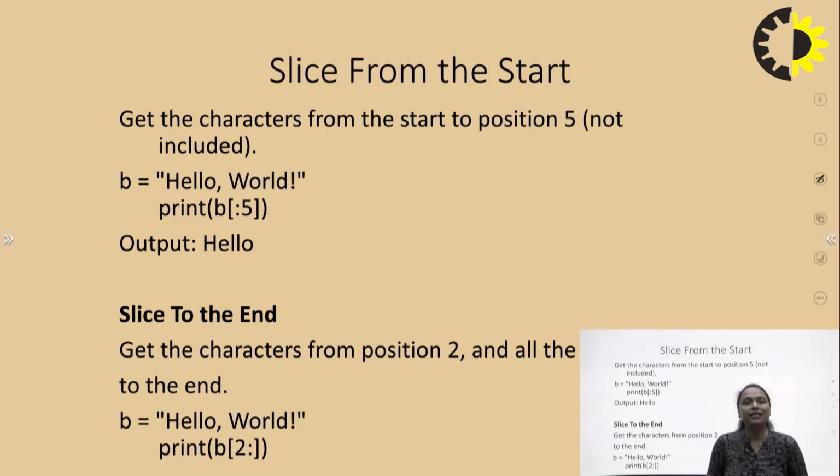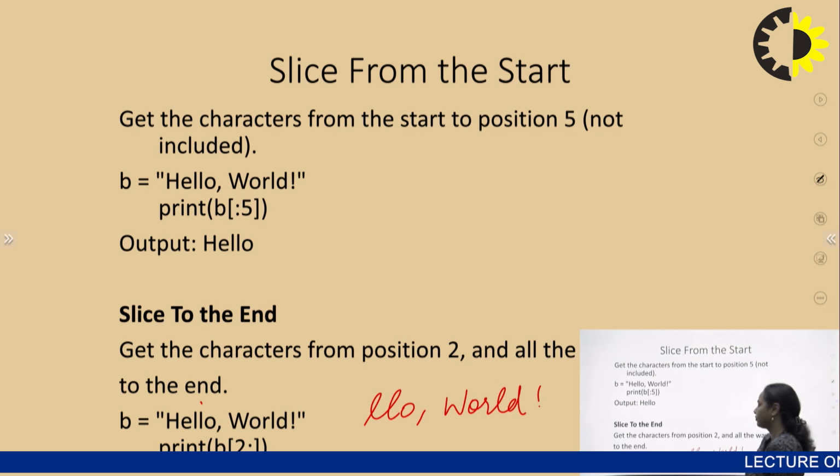Starting from the second index, it will print till the last. It is written hello world. Starting from the second index 0, 1, 2, means starting from L. It will print llo, comma, space, world. This is going to be the output for the statement.